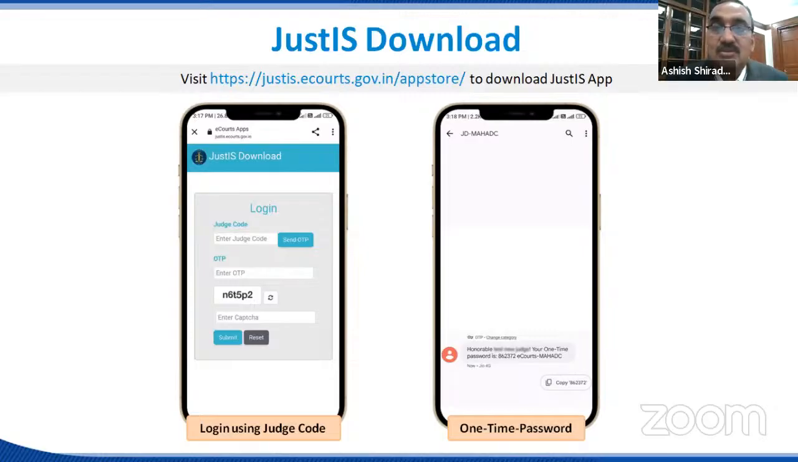The JustIS mobile app can be downloaded from this URL, justis.ecourts.go.in/app store, from where you can download this app. This app is available on both Android and iOS platforms.